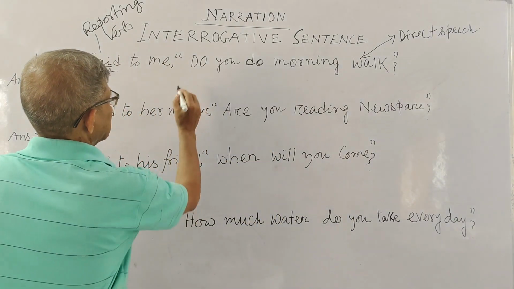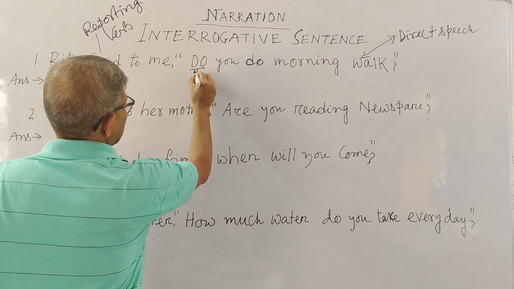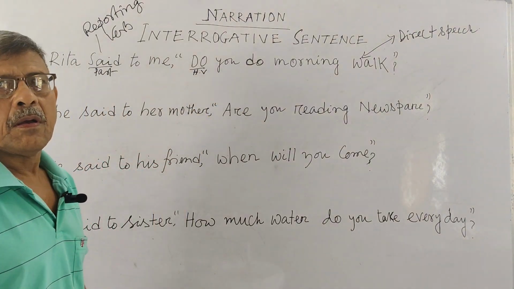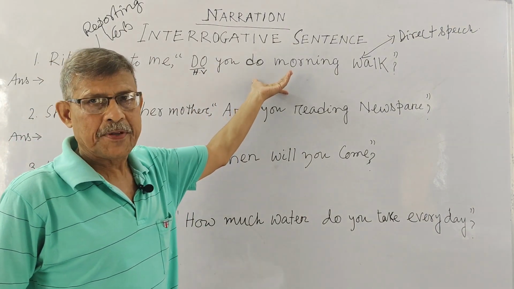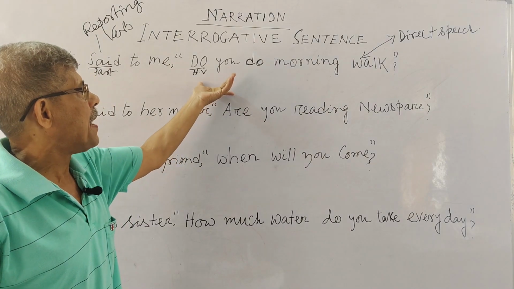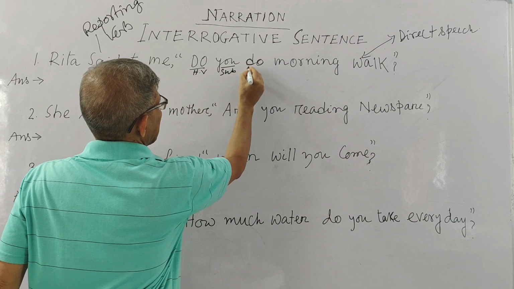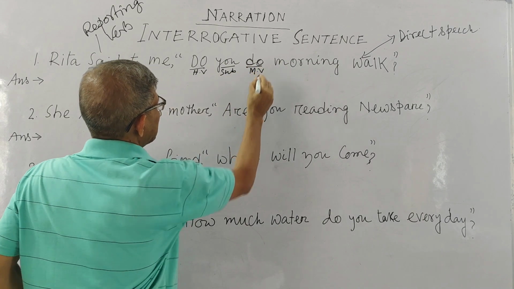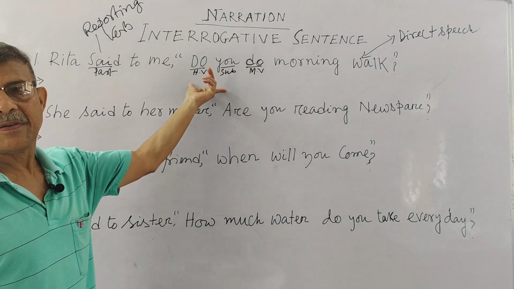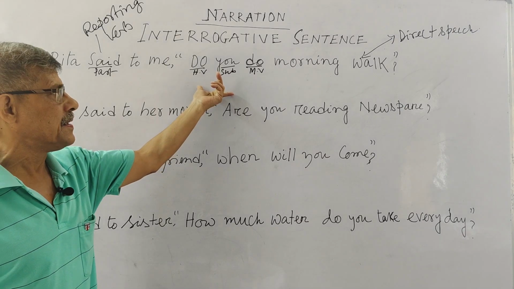Now you see, this is your helping verb. As you know, to get an interrogative sentence, the sentence pattern is helping verb, subject, and main verb. Clear? This is your pattern of interrogative sentence, isn't it?